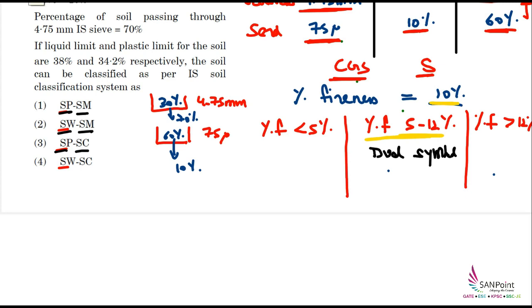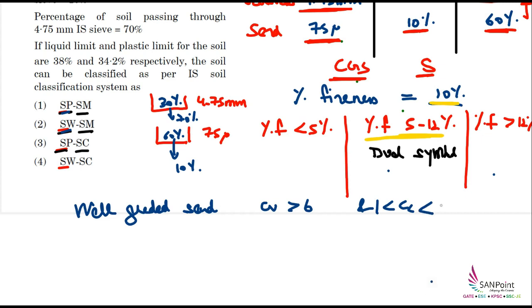First of all, we will check whether it is a poorly graded sand or a well graded sand, whether it is SP or SW. In order to check this, we see the values of Cu and Cc. A well graded sand is called so when the Cu value is greater than 6 and the Cc value is between 1 and 3.